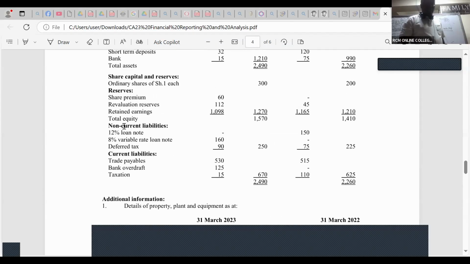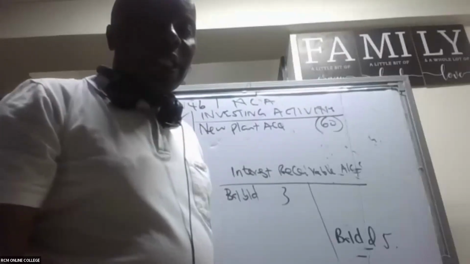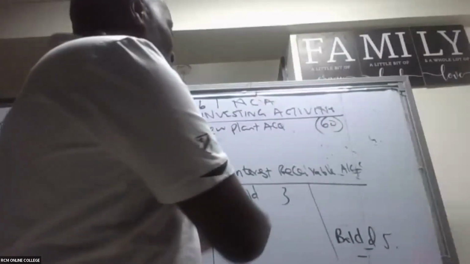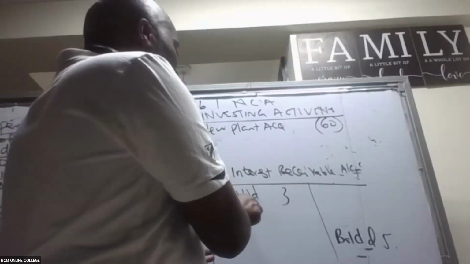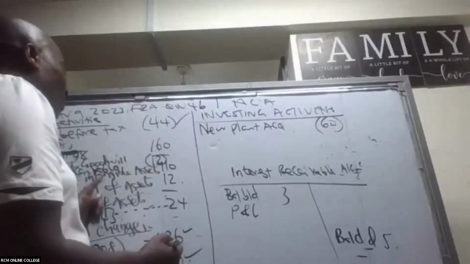If you look at your current assets, you'll see interest receivable. The opening balance for interest receivable is 3, and the balance carried down is 5. And then what is in the P&L? The P&L will be decreasing this. So in the profit and loss, how much do we have here? You guys told me interest receivable is 12.